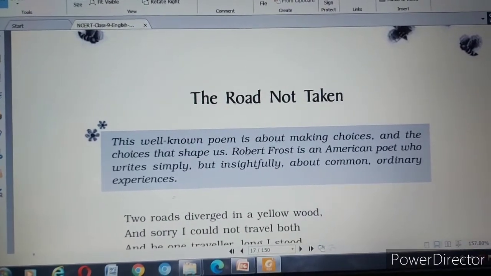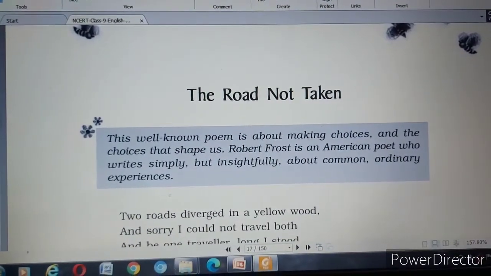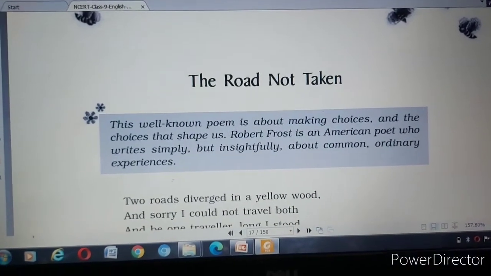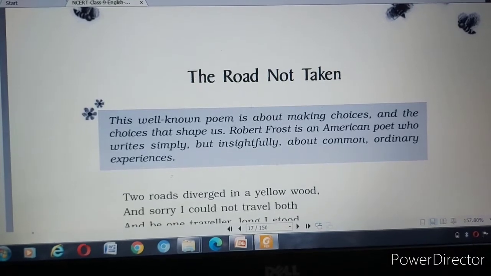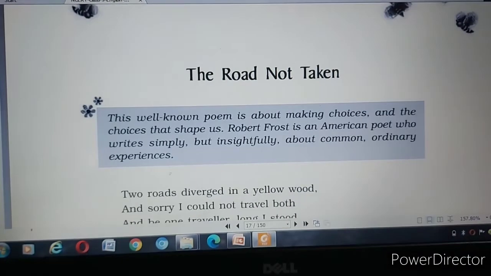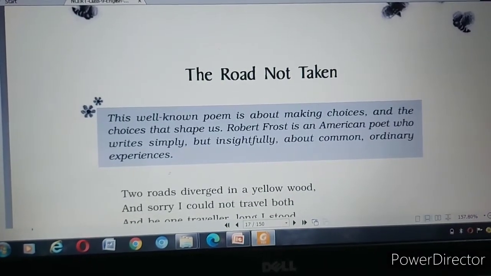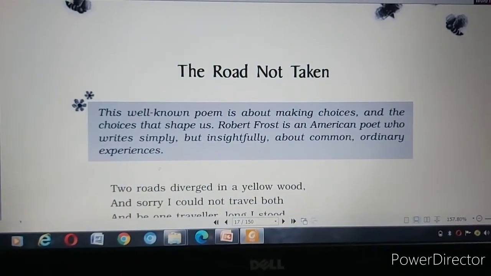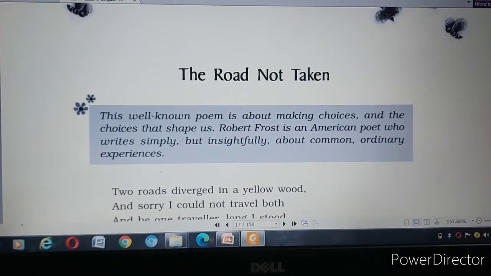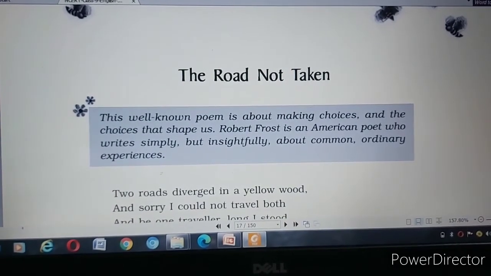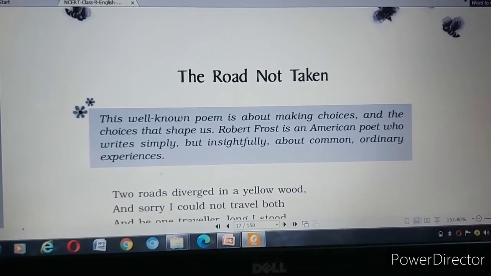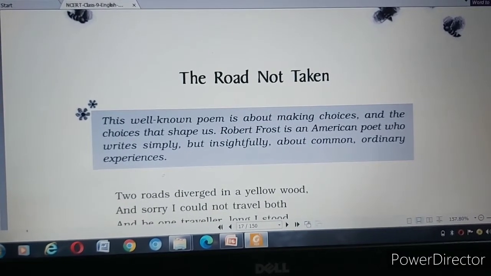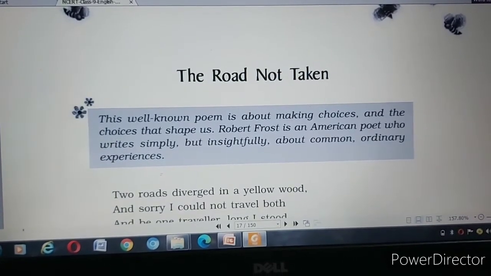Students, before reading the poem, I must tell you about the intonation of the poems and the rhyming schemes. I have told you before, students, rhyming schemes and poetic devices, etc. This is your assignment, that you have to find out the poetic devices of this poem. I will tell you the rhyming scheme of the poem, but you have to find out the poetic devices.